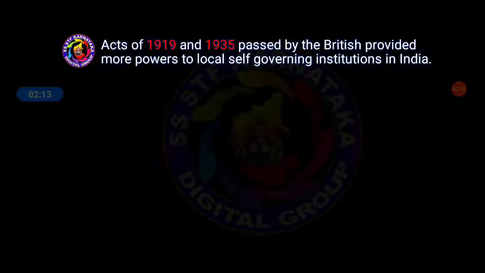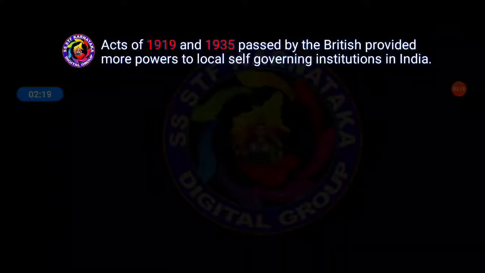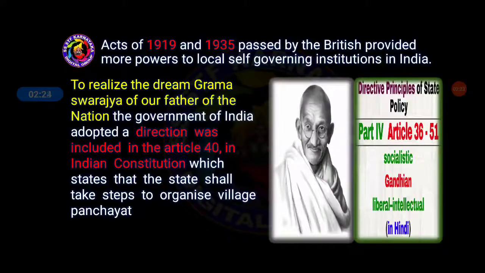The Acts of 1919 and 1935 passed by the British provided more powers to local self-governing institutions in India. These are the two main years during which, students, the British provided more powers to local self-governing institutions in India.